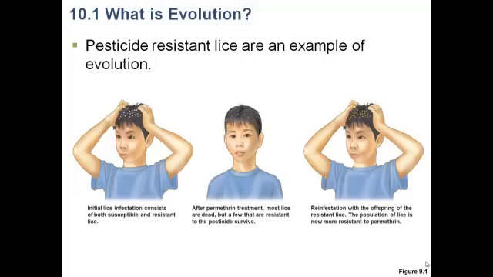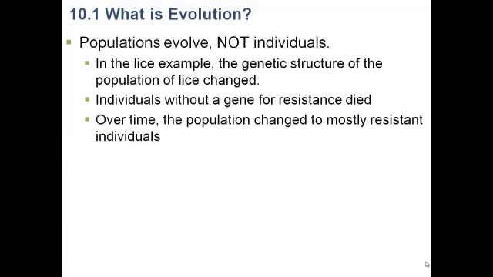And so this is evolution on a relatively small scale, admittedly, but this is clearly an example of a population that is changing as it goes from one generation to the next. One thing that is important to note at this particular point is that populations, not individuals, evolve. In our lice example, the lice that were resistant survived, and the ones that were not resistant died. So there was no single louse that changed in response to the application of the pesticide. Simply the ones that are resistant live, and everyone else does not.